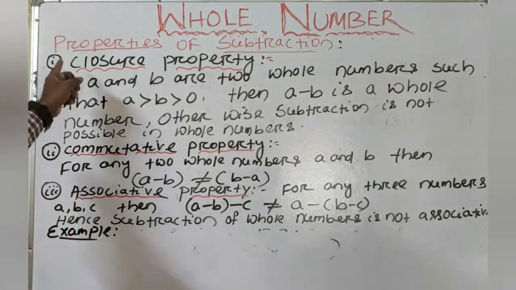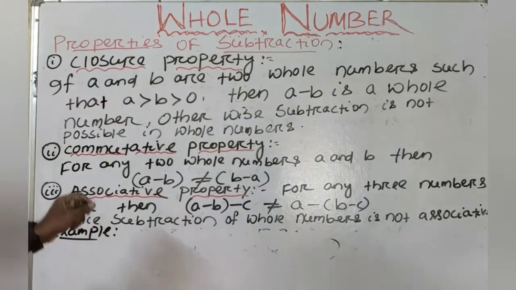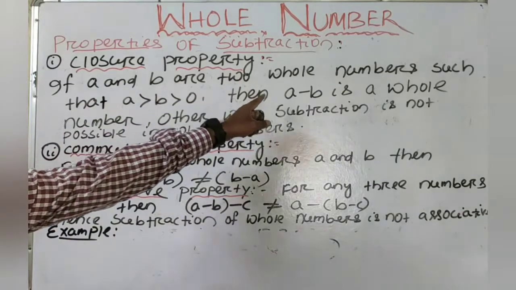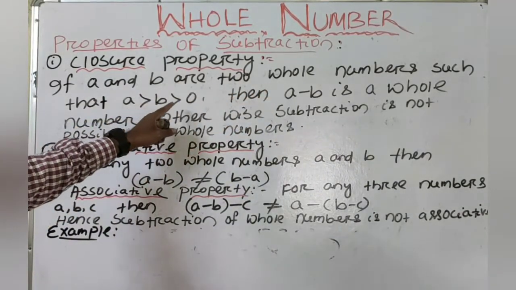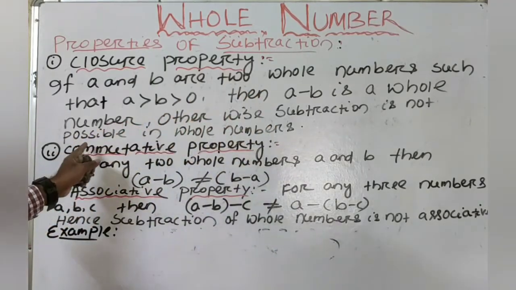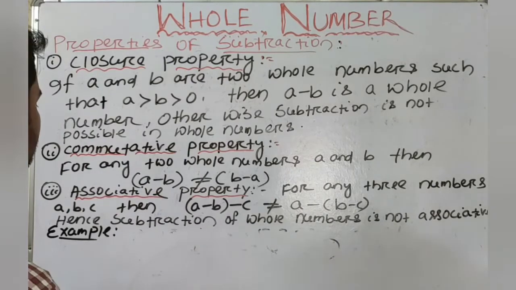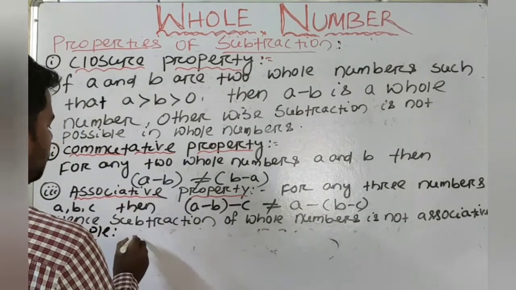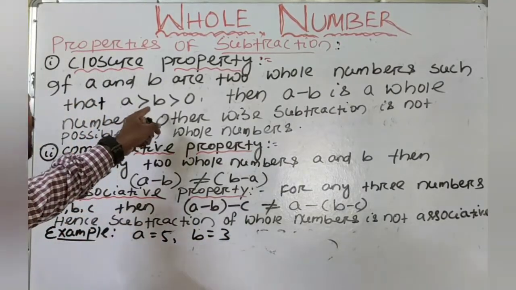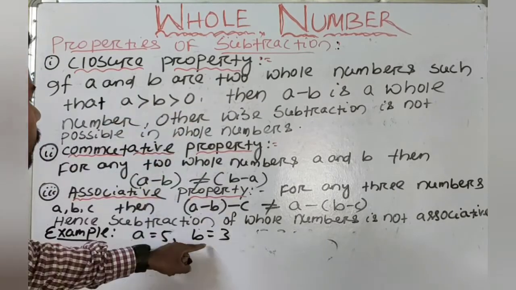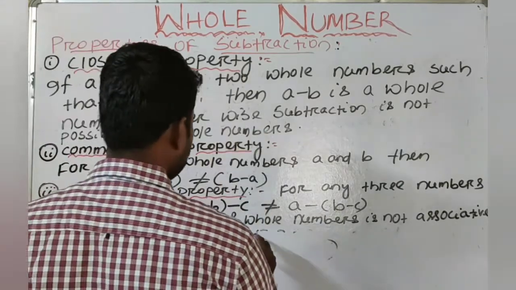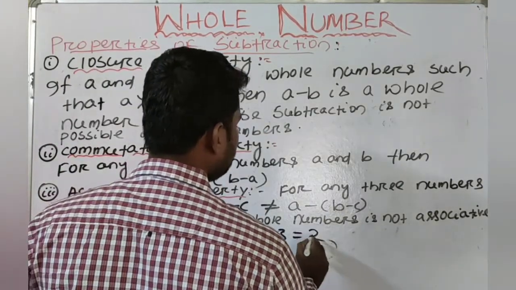Next we will know the properties of subtraction in whole numbers. First we will know the closure property. If A and B are two whole numbers such that A is greater than B is greater than 0, then A minus B is a whole number, otherwise subtraction is not possible in whole numbers. For that we will take an example. Suppose A is equal to 5, B is equal to 3. Here A is greater than B, and both are greater than 0. Then A minus B, 5 minus 3, is equal to 2, and 2 is a whole number.